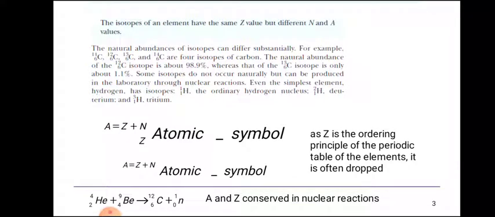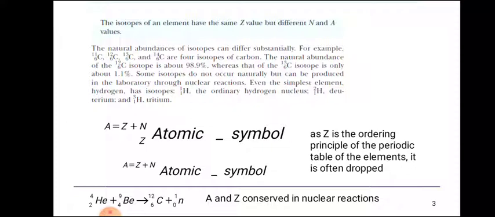See here, the atomic symbol: as Z is the ordering principle of the periodic table of the elements, it is often dropped. So A is equal to Z plus N. Next we have one equation: helium-4 plus beryllium-9 gives carbon-12 and one neutron. Here A and Z are conserved in nuclear reactions.